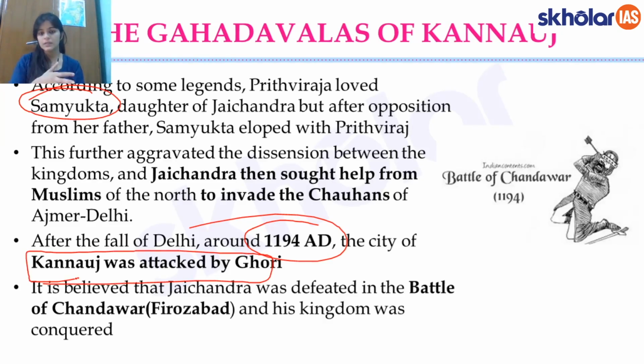Kannauj was then annexed to Islamic rule. What was that famous battle in which Kannauj was sacked? It was the Battle of Chandawar, and his kingdom was finally conquered by Muhammad Gauri, right? So he did seek Muslims' help for invading the Chauhans of Ajmer and Delhi and for defeating them, but finally his own kingdom was attacked by Gauri and added to their rule.